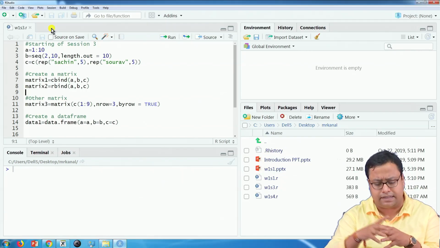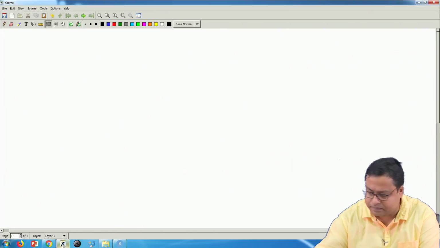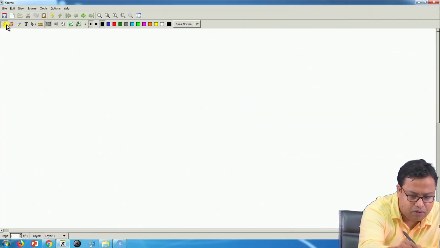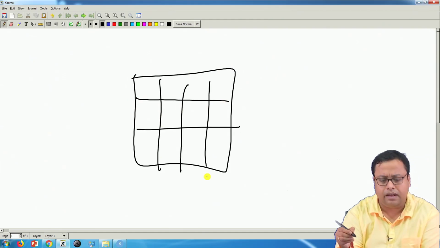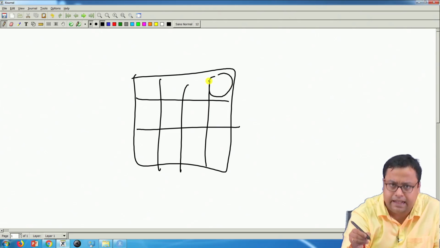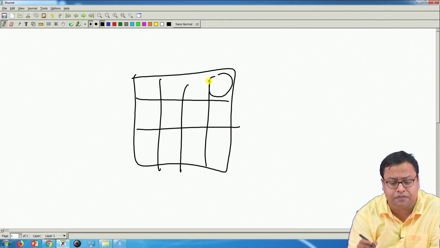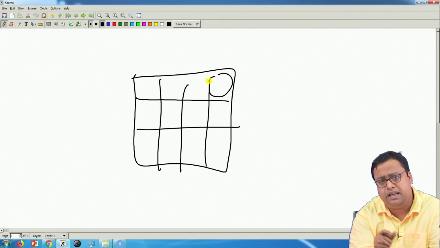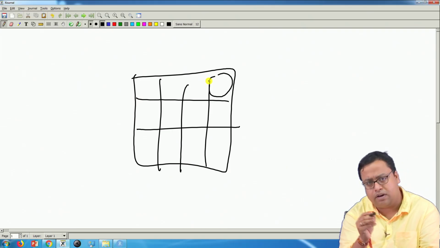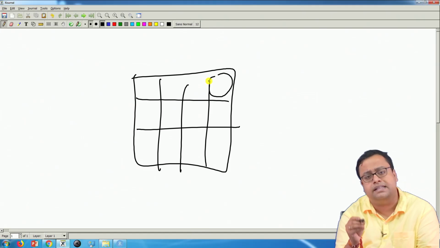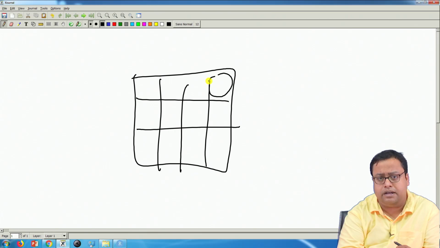Now what is a matrix? A matrix is in tabular form, it looks like a table, and each of these is a cell, and each cell has to contain a similar type of data. If one cell is numeric, all other cells have to be numeric. If one cell is categorical or character, all other cells have to be character. Otherwise it does not work.